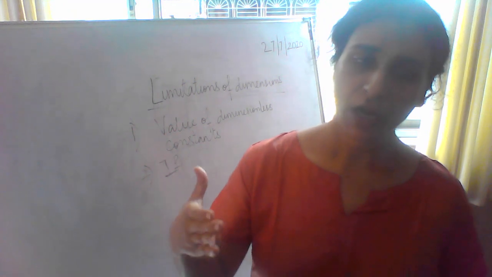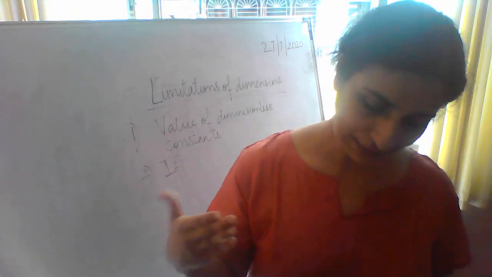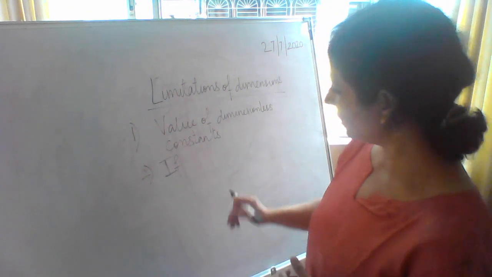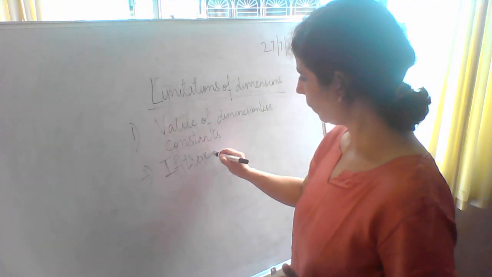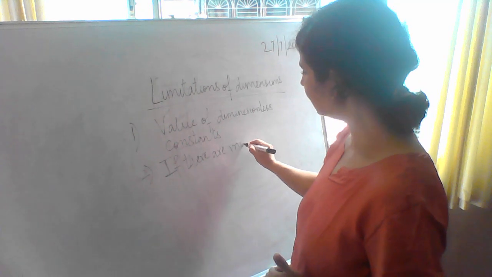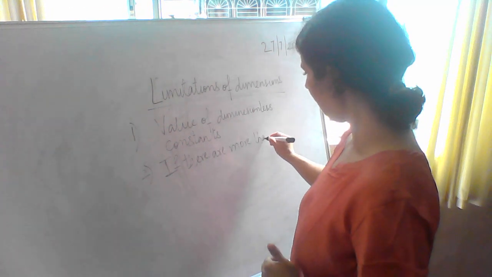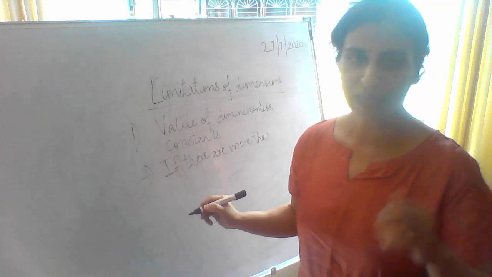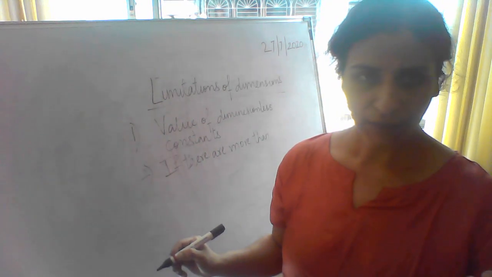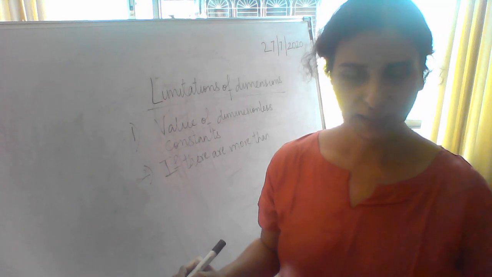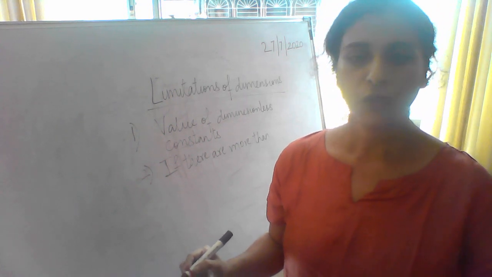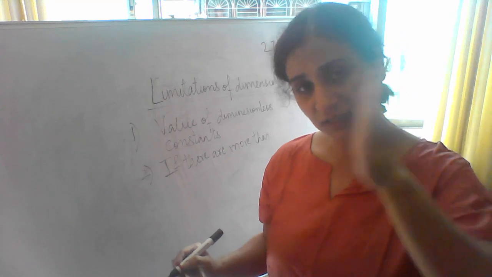So if we have more than 3, up to 3 still we can do, because with M, L, T there are up to 3 equations we can solve simultaneously and get the answers. So it is possible till 3. So I should correct myself that it is more than 3.